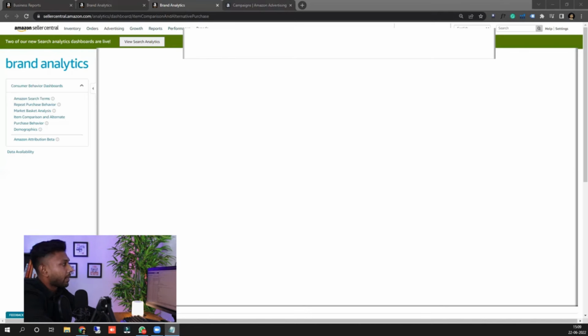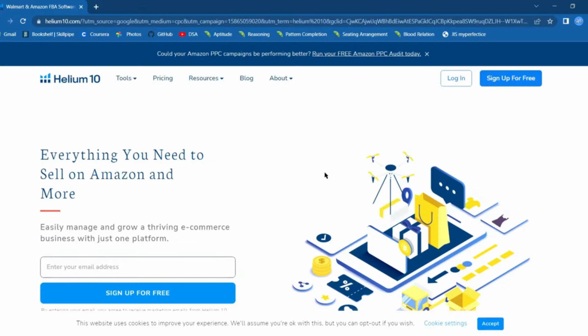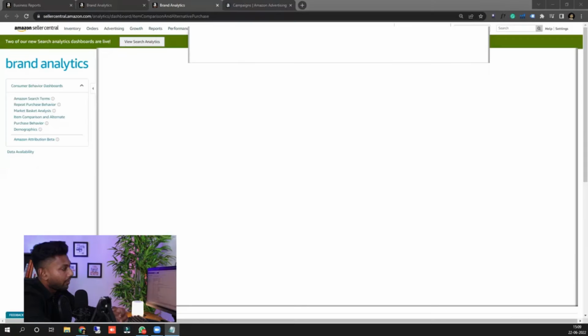The next campaign we created is by looking at the market basket analysis. We have calculated, and also by looking at Helium 10's frequently bought together, we have analyzed that there are a few products which are bought together with our own products, which belong to our own catalog. Now in this, we have chosen sponsored products, product targeting ads, and the products that we have chosen are the top-selling products of ours.